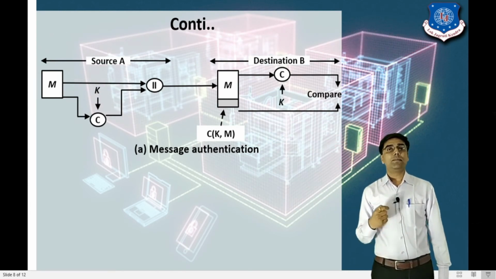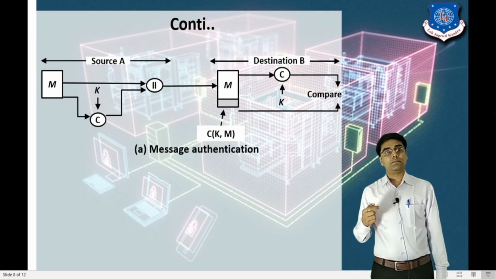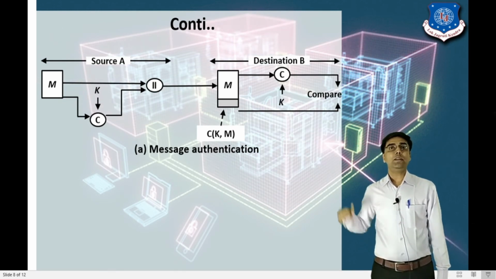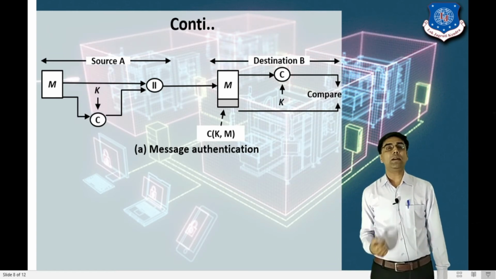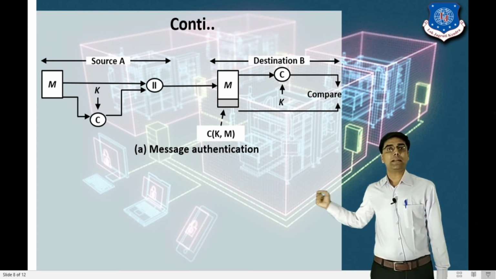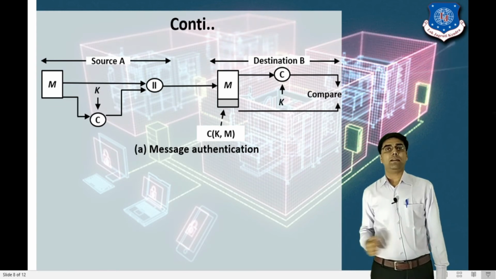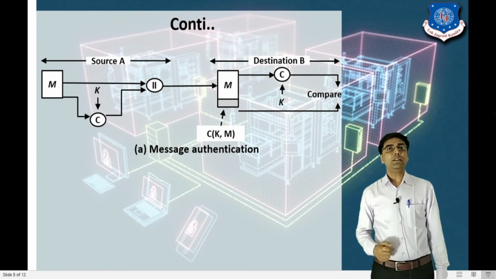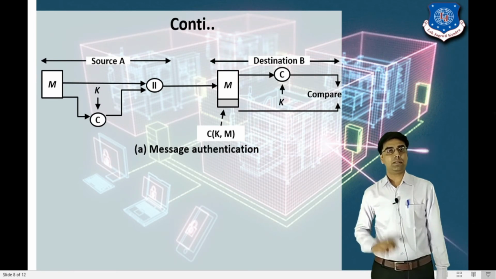If the message modification is done by another user, then the appended MAC code and the newly generated MAC code are not equal. It means there might be a chance that during the transmission of the message, the modification was done by another person, right? So this is called the message authentication technique.